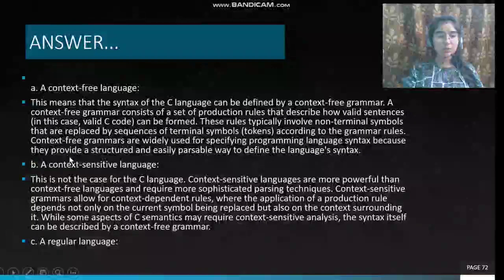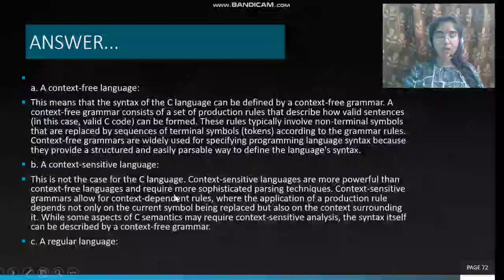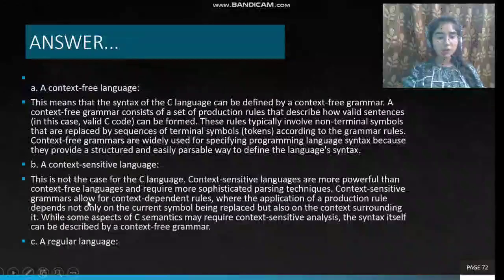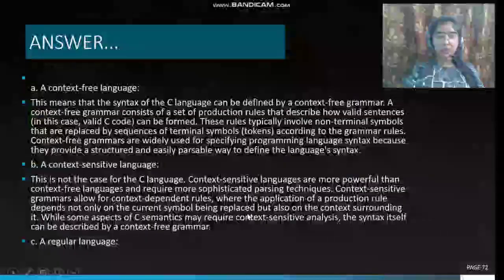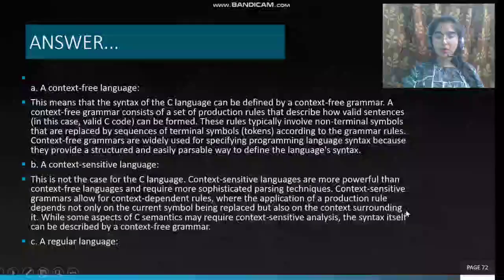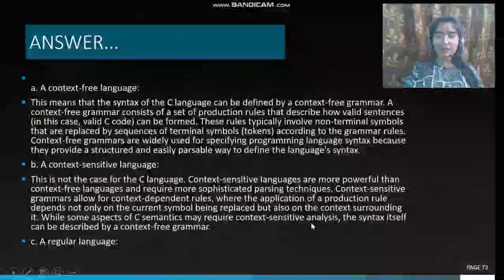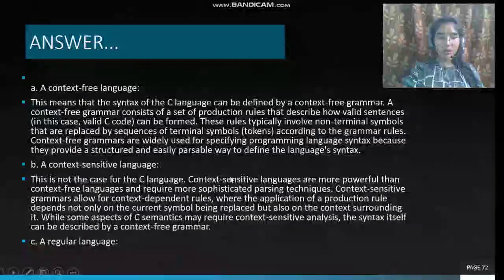Now let's look at option B. This says a context-sensitive language. This is not the case for the C language. Context-sensitive languages are more powerful than context-free languages and require more sophisticated parsing techniques. Context-sensitive grammars allow for context-dependent rules, where the application of a production rule depends not only on the current symbol being replaced but also on the context surrounding it. While some aspects of C semantics may require context-sensitive analysis, the syntax itself can be described by a context-free grammar.